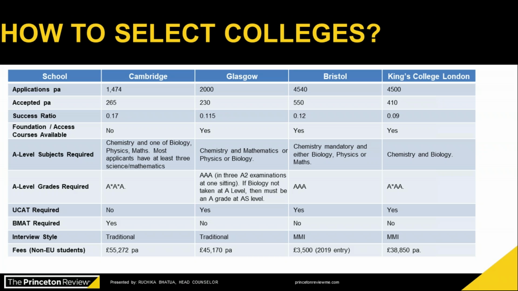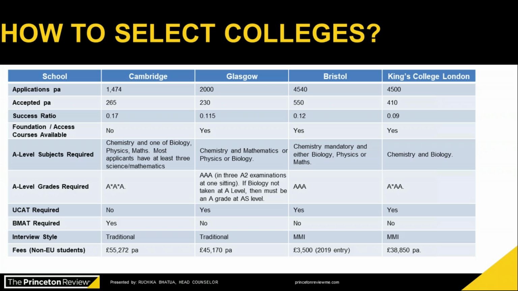You can see that Cambridge has the requirement of chemistry and one of biology, physics, or maths. Most applicants have at least 3 sciences and mathematics. Glasgow, on the other hand, requires chemistry and mathematics, or physics, or biology. So check out what subjects are required.